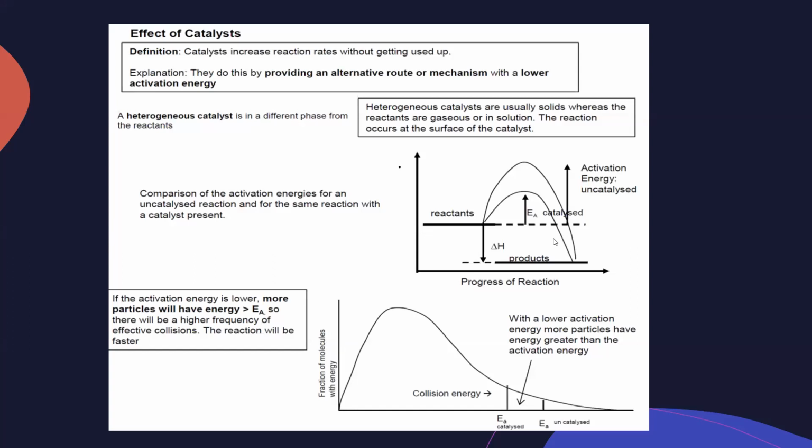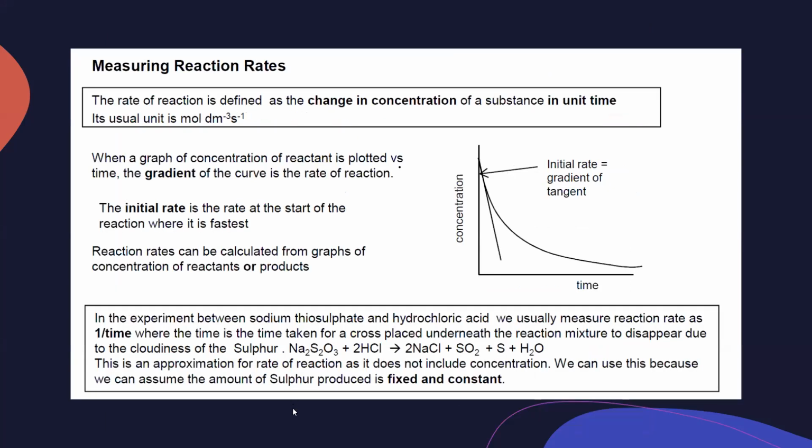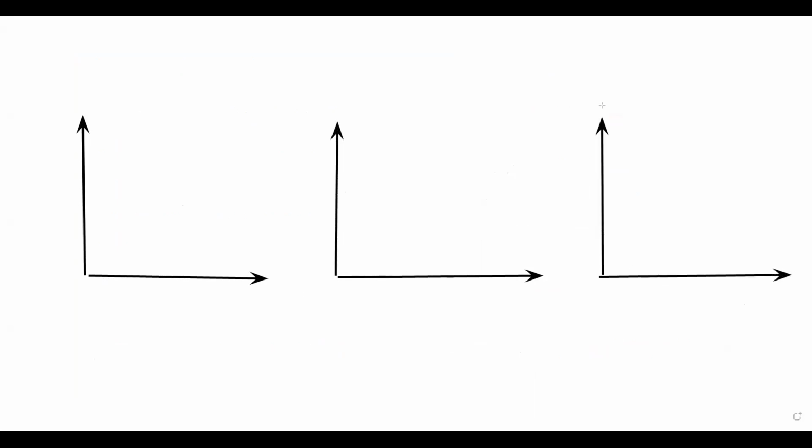So if you want to measure the speed of the reaction, or rate of reaction, we can have the change in concentration and time, or volume, or change in mass for the reactant, and we'll draw a tangent. Experimentally, there are different ways to measure the rate of reaction, like change in concentration of the reactant, change in concentration of the product, change in mass of the reactant or reaction mixture, or volume of the product.